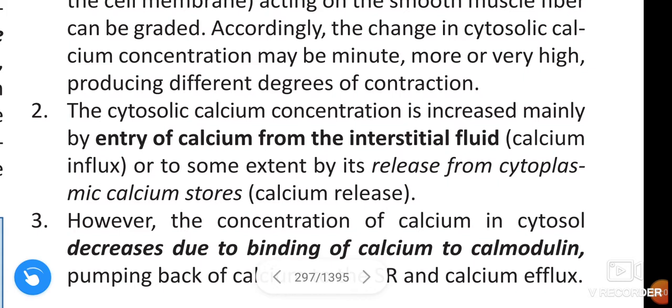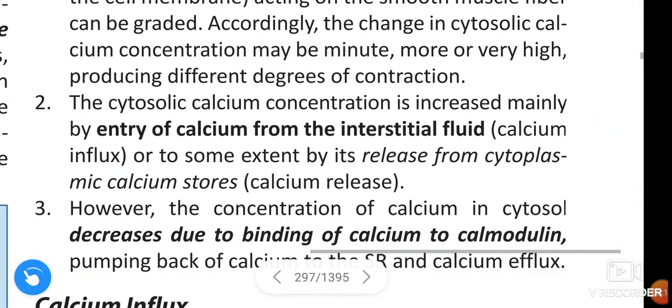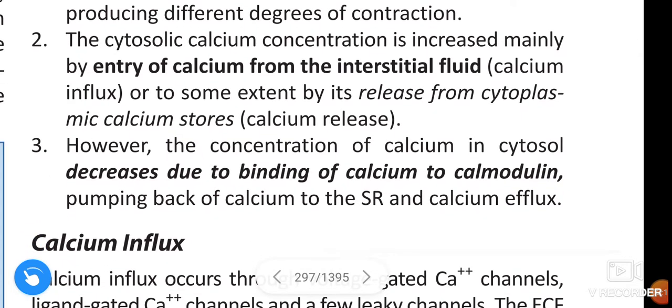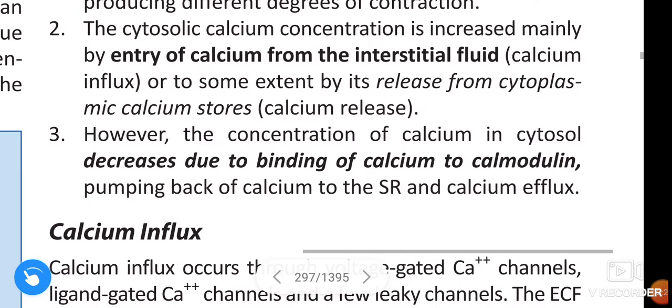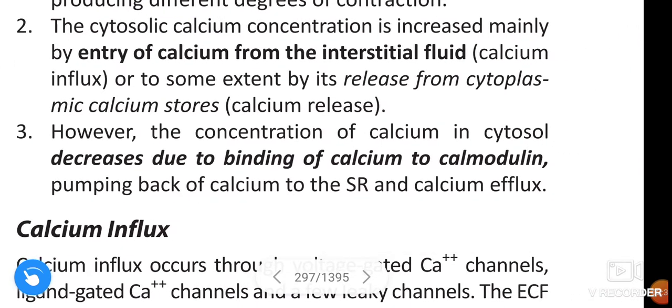The cytosolic calcium concentration is increased mainly by entry of calcium from interstitial fluid or to some extent by its release from cytosolic calcium stores, or calcium release. However, the concentration of calcium in cytosol decreases due to binding of calcium to calmodulin, pumping back of calcium to sarcoplasmic reticulum, and calcium efflux.